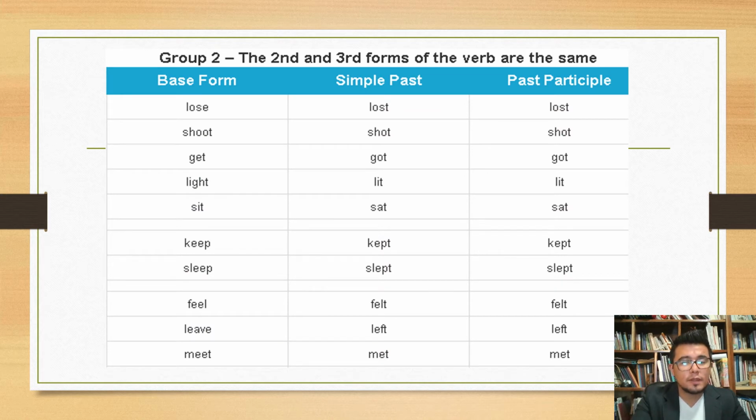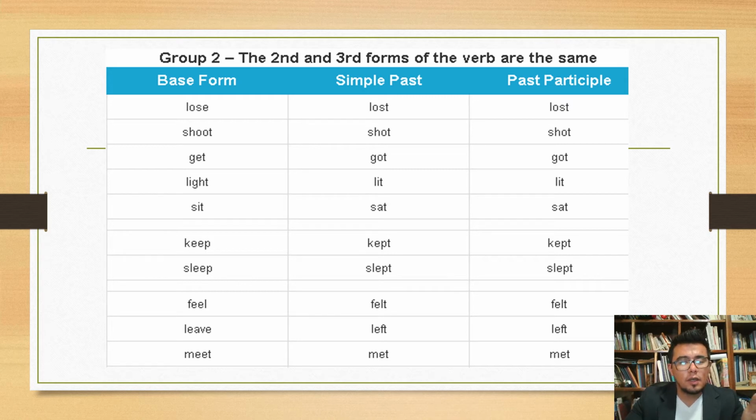But what happens with the second and the third forms of verbs? Here we have, for example, lose, but in the simple past it will be lost. In the past participle it will be lost. It means that in simple past and past participle it will be the same, but the infinitive is different.